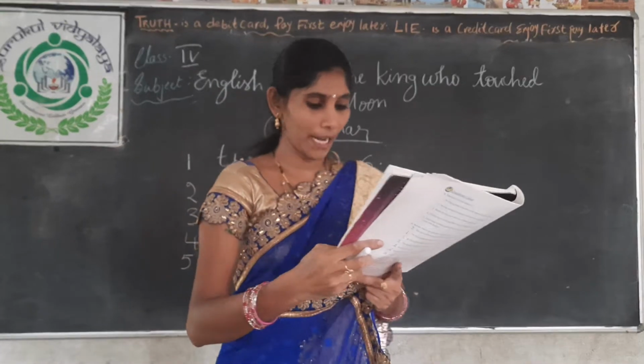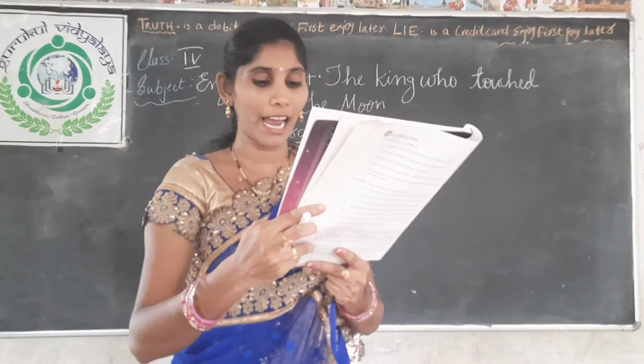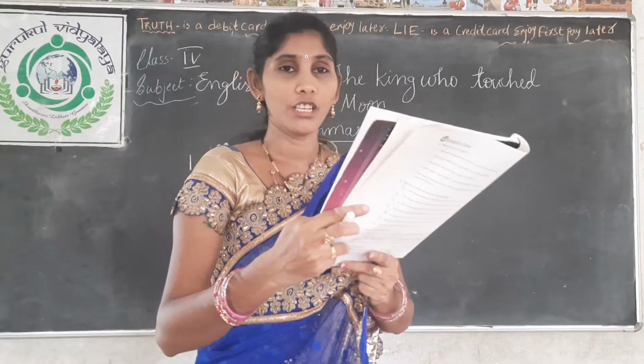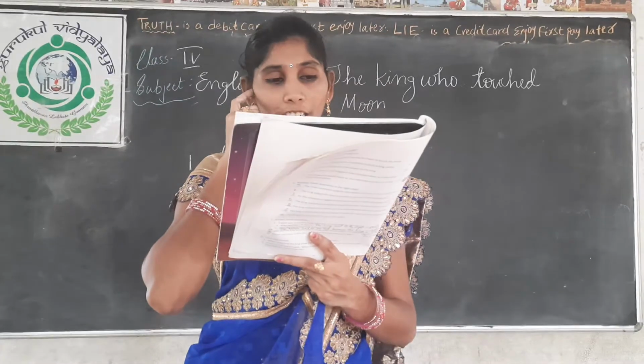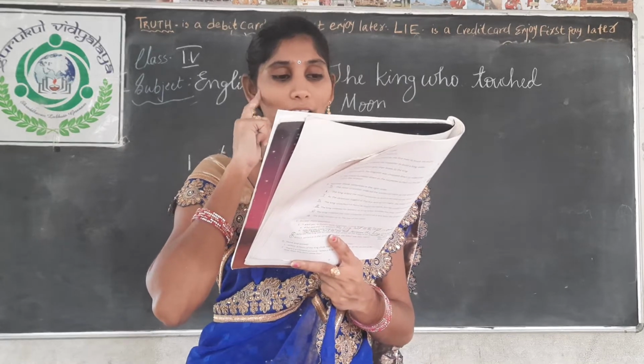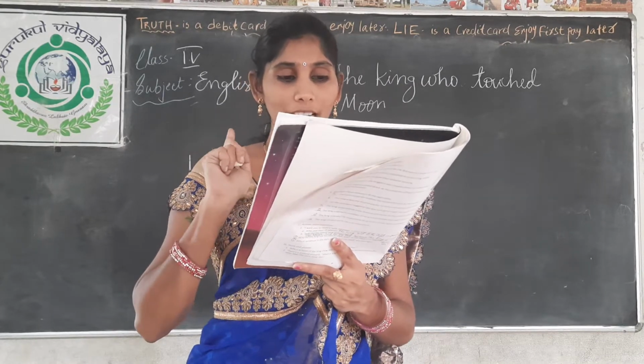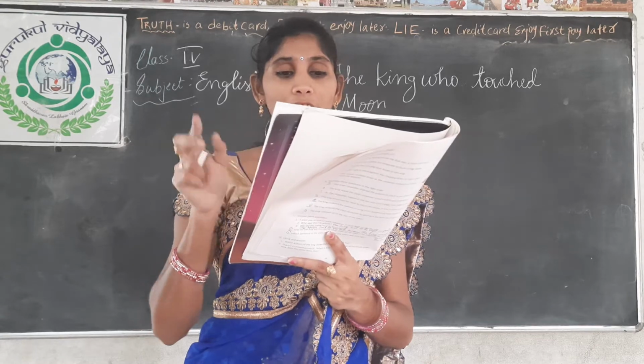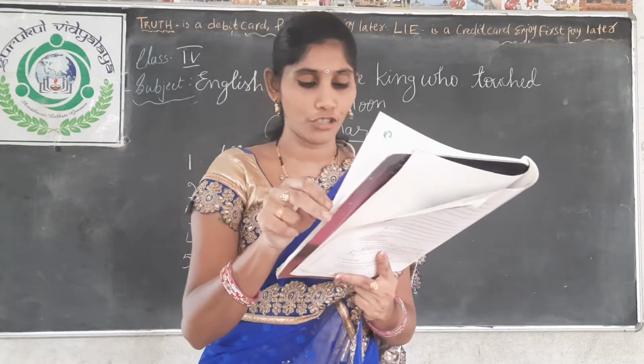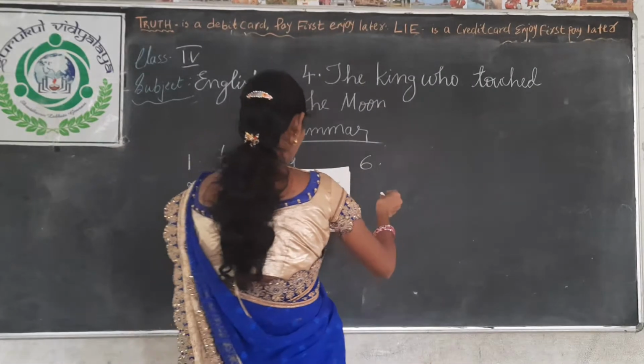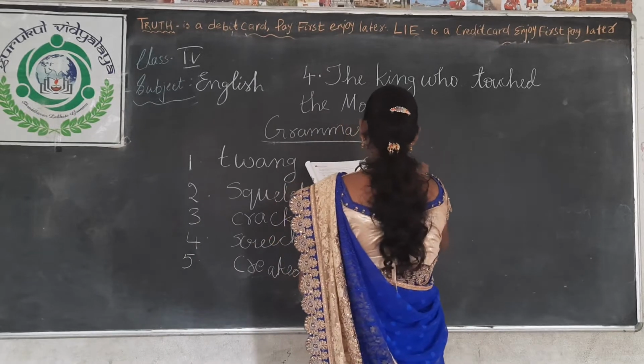The plastic plate fell and rustled or clattered on the stone floor. If a plastic plate falls down, which sound will come, clatter or rustle? Rustle means the leaves move, not plastic plates. So here the sound is clattered.